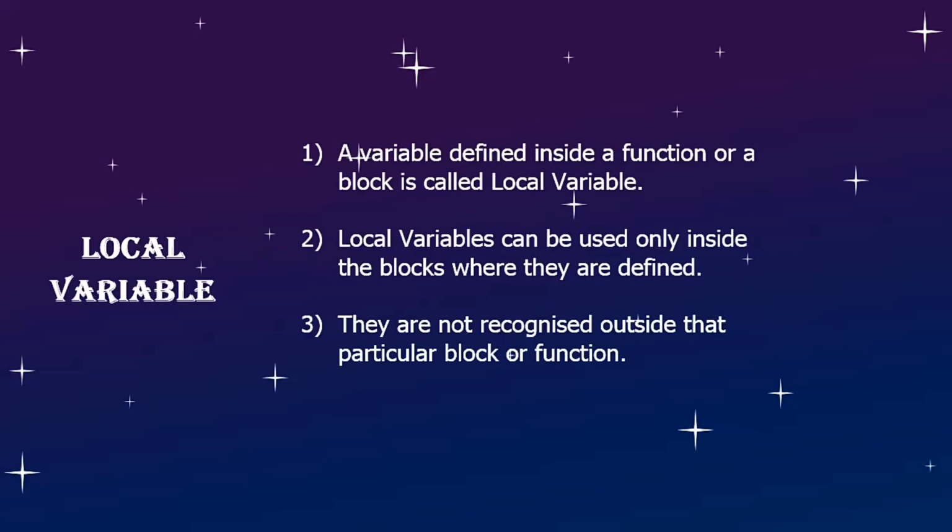So what is a local variable? A variable which is defined either inside a function or inside a block is called local variable. Another thing is that local variables can be used and accessed only inside the function or the block where they are defined. That means they are not accessible or recognized outside of that function or block. Okay, so these are the main things that you have to remember about local variables.